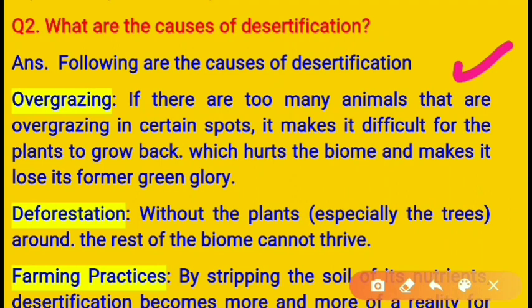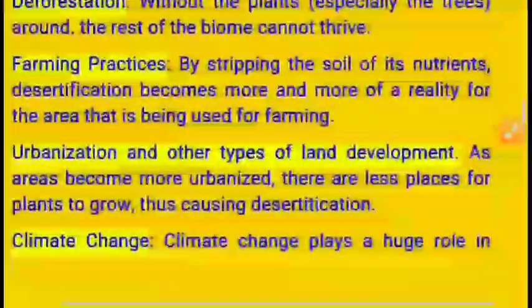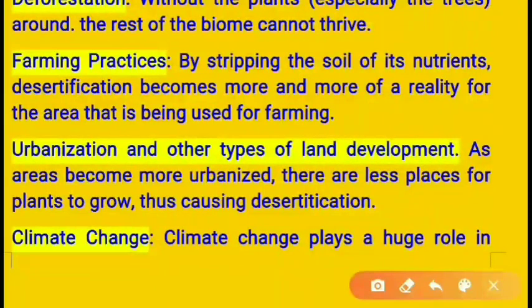The second one is deforestation. Without the plants, especially the trees around, the rest of the biome cannot thrive. Then farming practices. By stripping the soil of its nutrients, desertification becomes more and more of a reality for the area that is being used for farming.